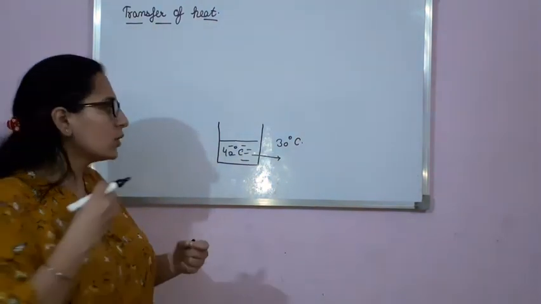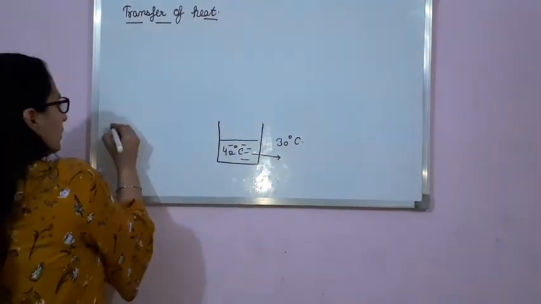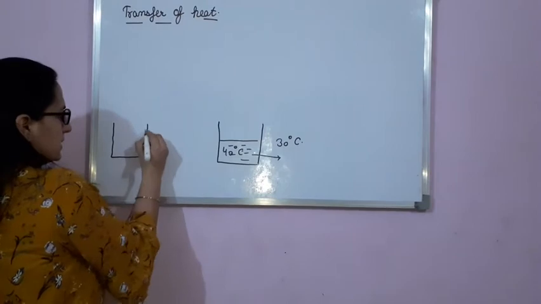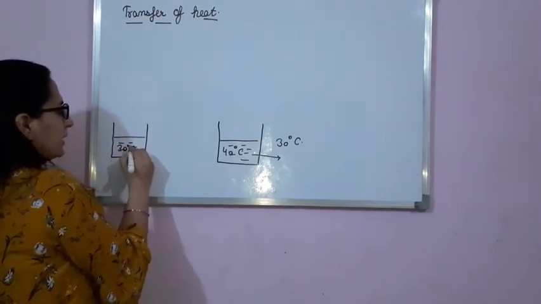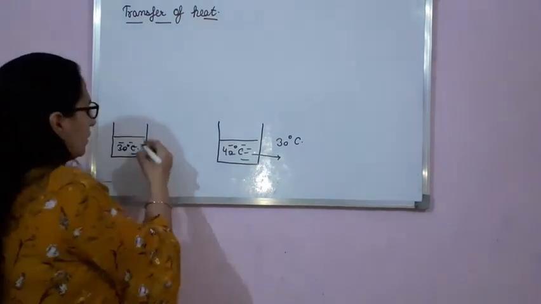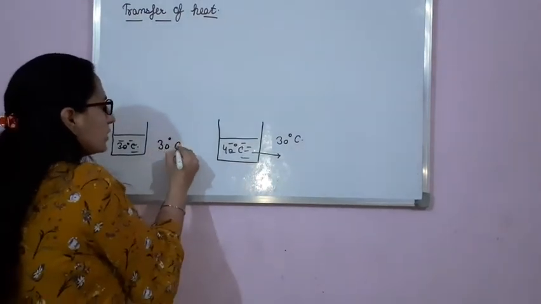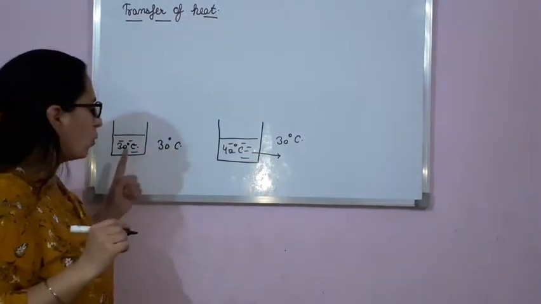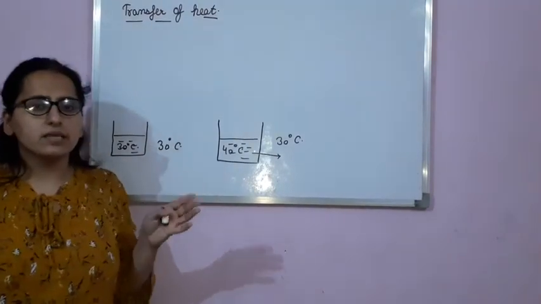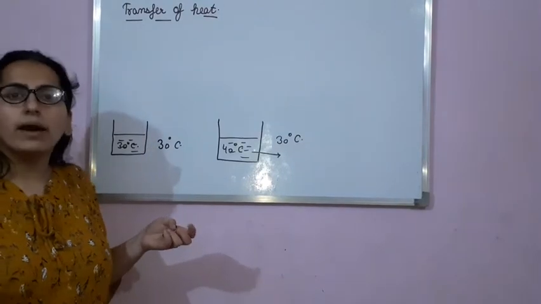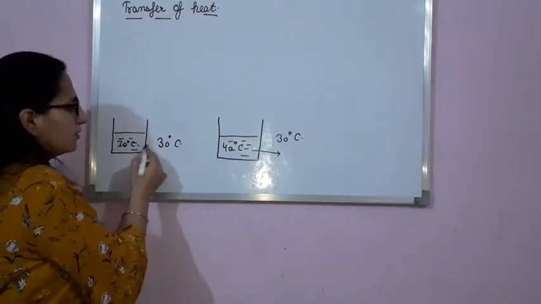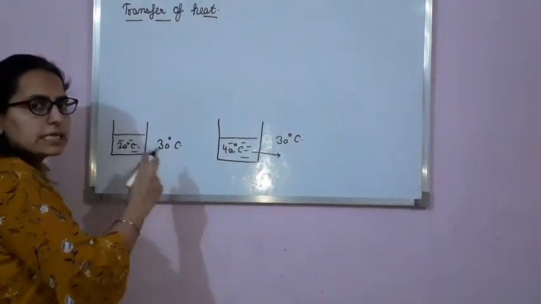Clear? Now suppose the water is at 30 degrees Celsius, and the outside temperature is also 30 degrees. Now will there be any transfer of heat? Answer is no. Why? Because the temperature is the same.